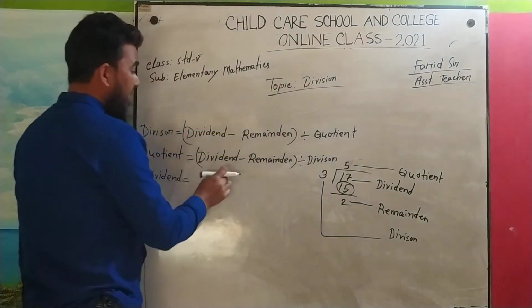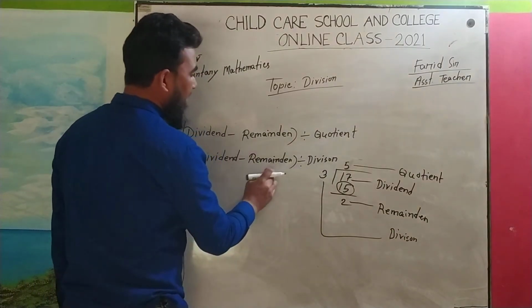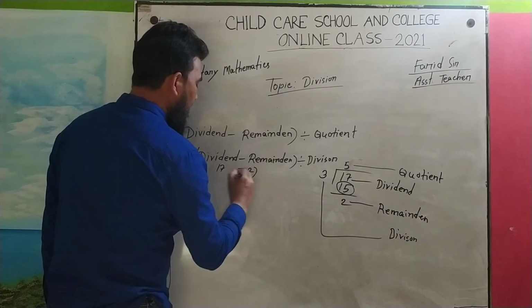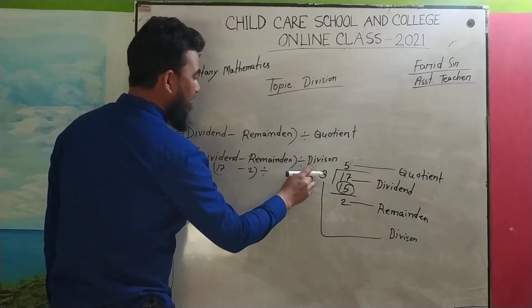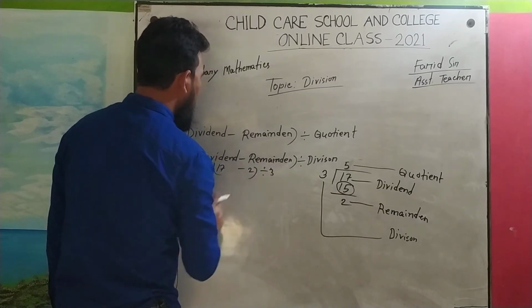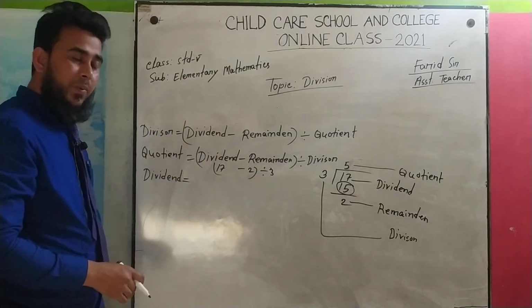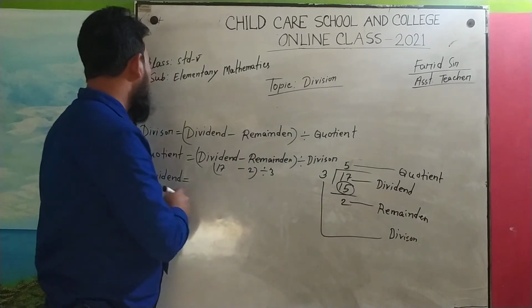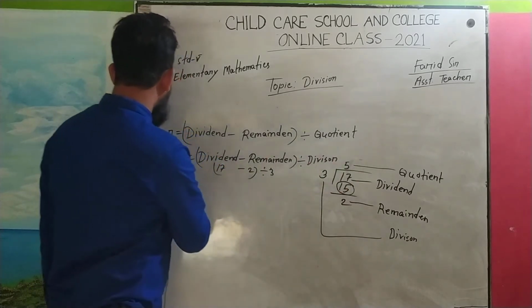Look here, the dividend is 17, and the remainder is 2. Suppose here 17, here 2, and we divide by the divisor. The divisor is 3. So what will be 17 minus 2? 15. 15 divided by 3 will be 5. 5 is our quotient.